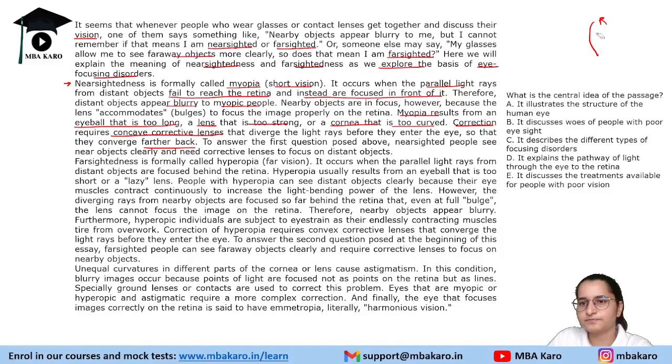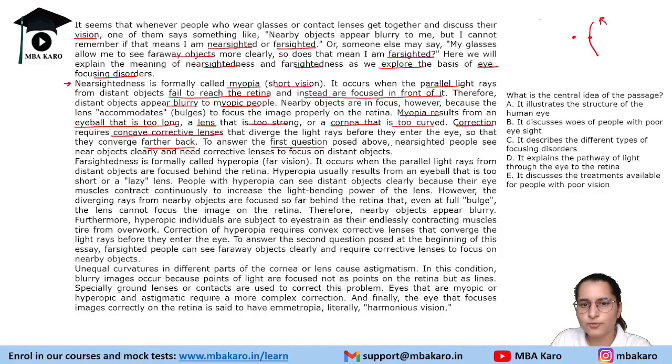The image is forming here, in front of the retina. When a concave corrective lens is placed here, the image is formed farther back, so image 2 would be forming on the retina itself. So that is the correction here. I hope this is pretty understandable.